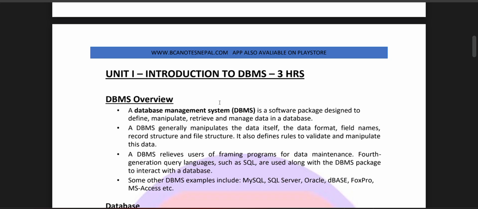Introduction to DBMS. Database Management System is a software package designed to define, manipulate, retrieve, and manage the data in the database. The DBMS generally manipulates the data itself, the data format, field name, record structure, and the file structure. It also defines the rules to validate and manipulate this data.